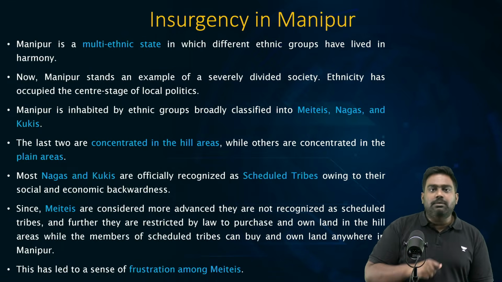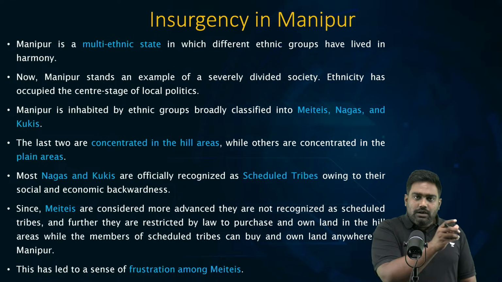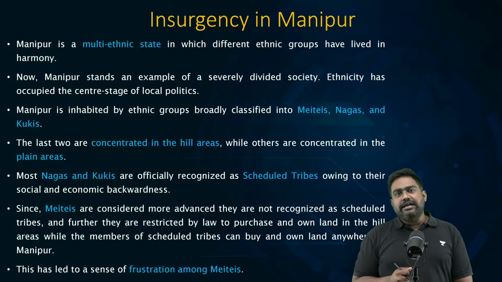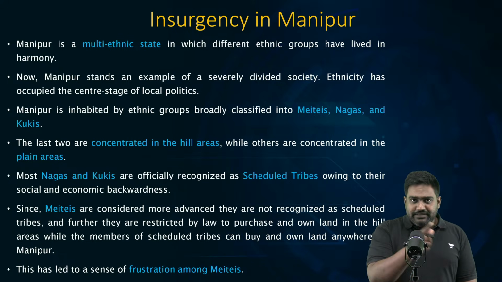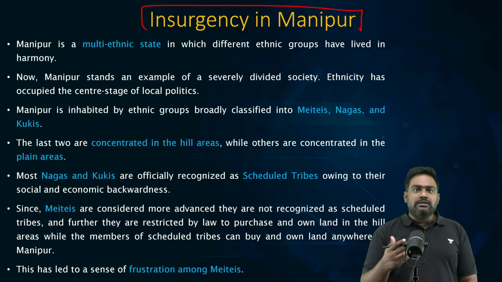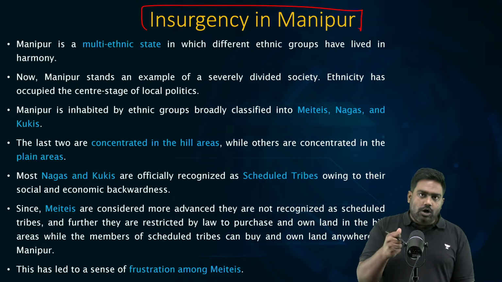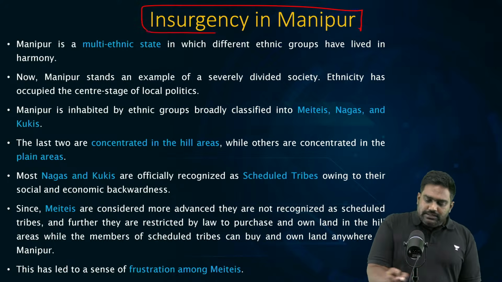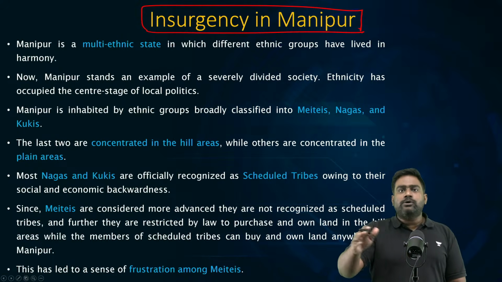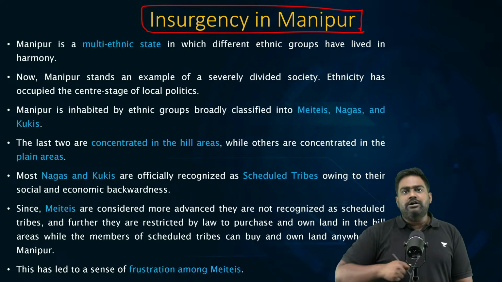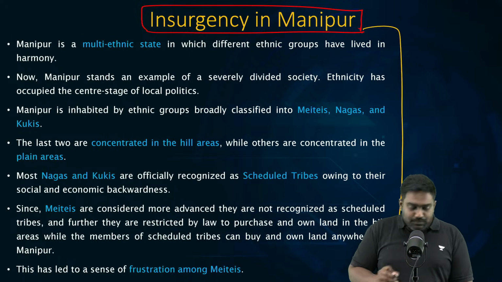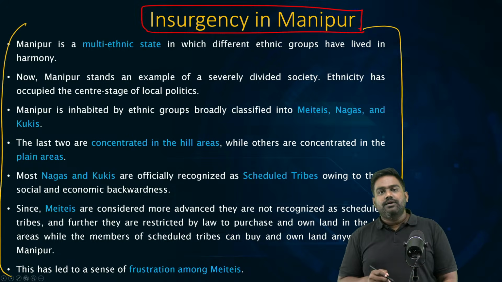Now, this is where the trouble began. First of all, Meiteis had a resentment that India had forcefully pushed the Meitei kingdom to merge with India, erasing Meitei identity. Meitei rulers obviously resented it. They lost their title, they lost their wealth, they lost their authority. Now, the Indian state was giving privilege to Nagas, to Kukis, recognizing these minority tribes as hill tribes, giving them scheduled tribe status, which brings lot of privileges to them.